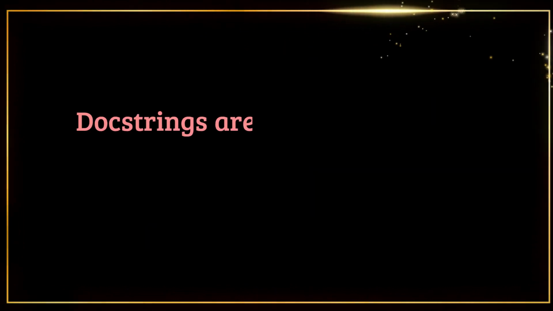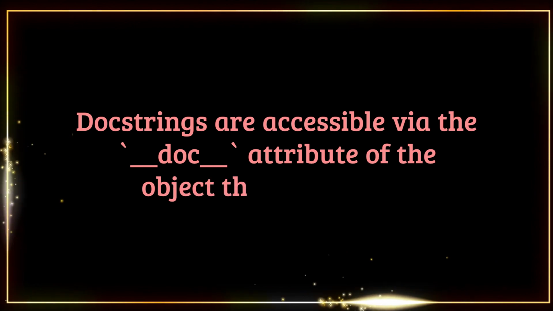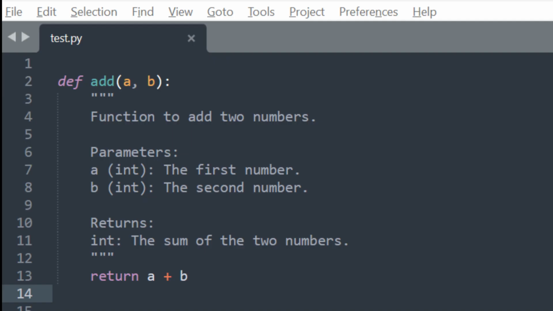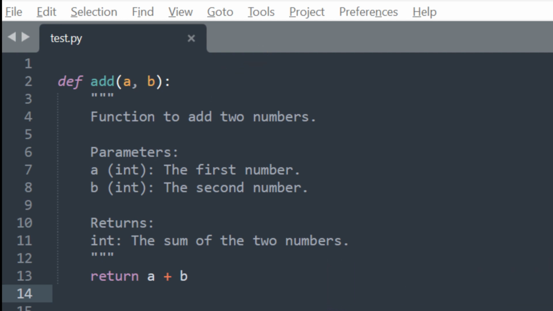Docstrings are accessible via the __doc__ attribute of the object they document. Here's a simple example of a docstring in Python. In this example, the docstring for the add function provides information about what the function does, the parameters it accepts, a and b, and what it returns. When you access add.__doc__, it will return the docstring associated with the add function.